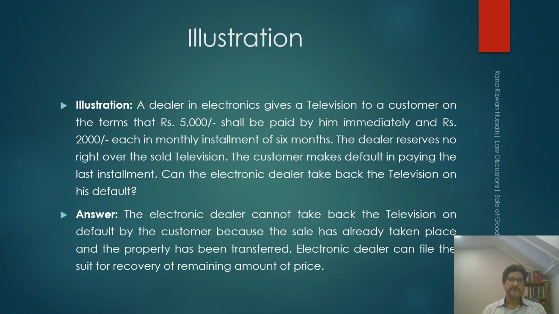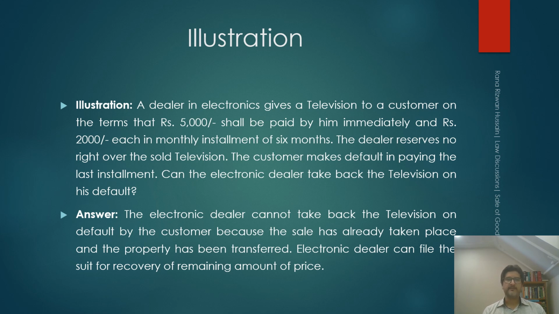We should try to understand the transaction of sale with the help of this illustration. It says a dealer in electronics gives a television to a customer on the terms that rupees 5,000 should be paid by him immediately and rupees 2,000 each in monthly installments of 6 months. The dealer reserves no right over the sold television. The customer makes default in paying the last installment. Can the electronic dealer take back the television on his default?